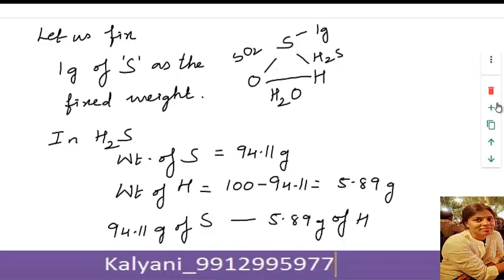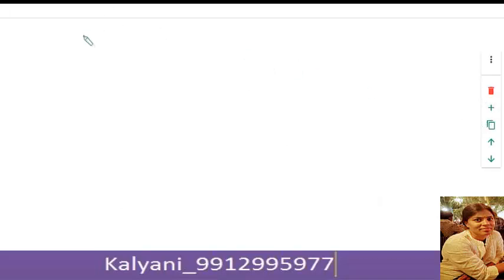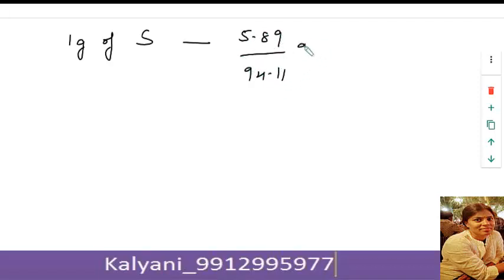Now, as we have fixed the weight of sulfur as 1 gram, 1 gram of sulfur requires 5.89 divided by 94.11 gram of hydrogen, which is approximately equal to 0.061.